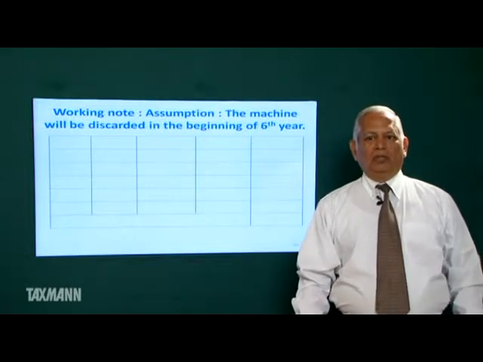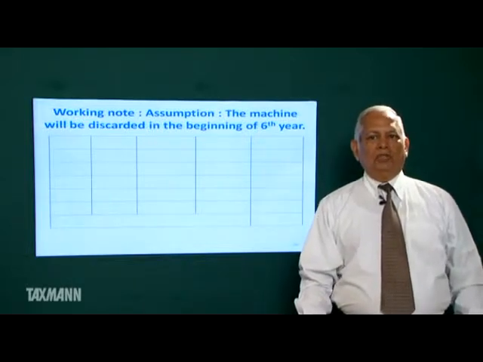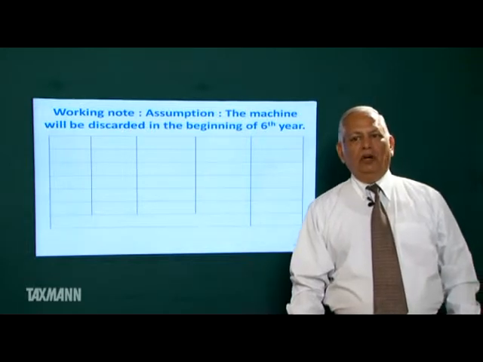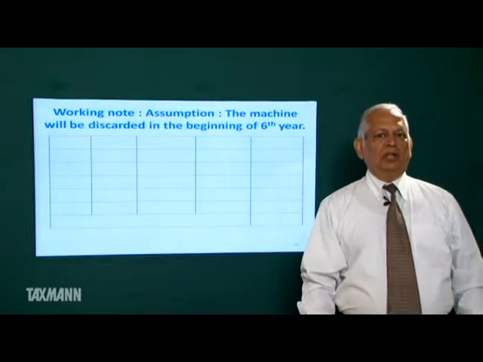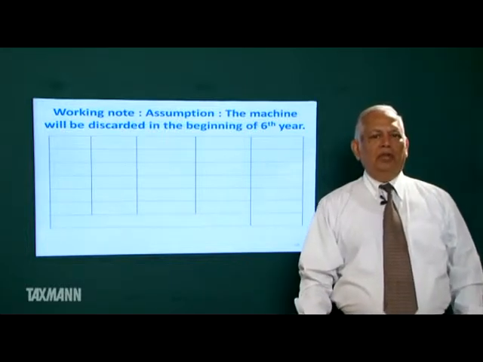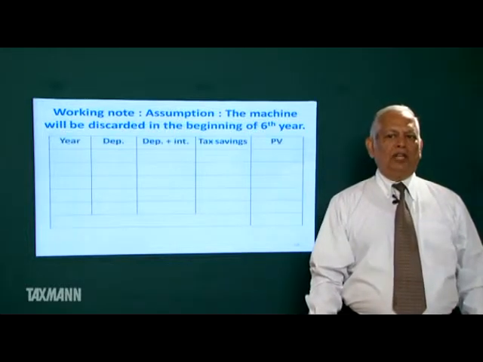Working note, assumption. The machine will be discarded in the beginning of the 6th year, because this assumption will allow us to claim depreciation for the 5th year as well.